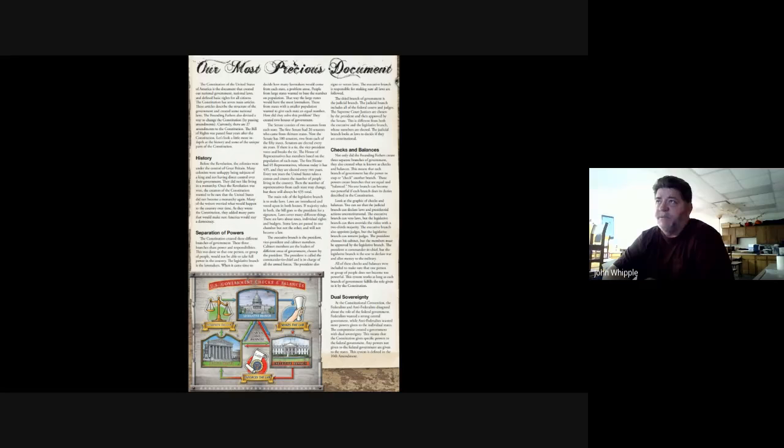Checks and balances. Not only did the Founding Fathers create 3 separate branches of government, they also created what is known as checks and balances. This means that each branch of government has the power to stop or check another branch. These powers create branches that are equal and balanced. No one branch can become too powerful if each branch does its duties described in the Constitution.